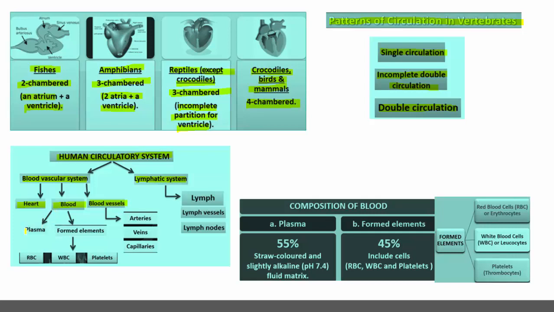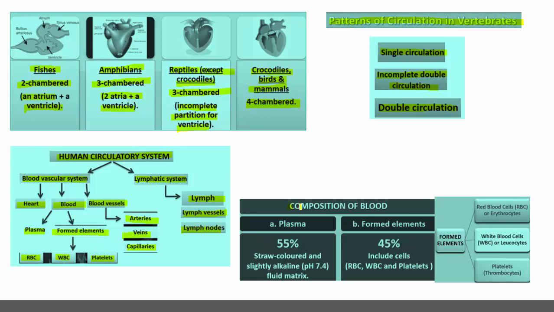The blood is made up of two components, plasma and formed elements. Blood vessels are of three types: arteries, veins and capillaries. The lymph system or lymphatic system is represented by lymph vessels and lymph nodes. The formed elements are the different types of cells which are present in the blood plasma, and they are of three types: RBCs, WBCs and platelets.